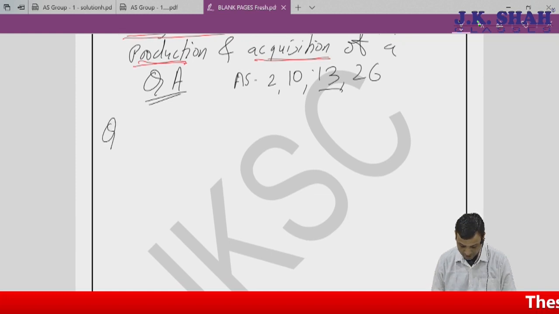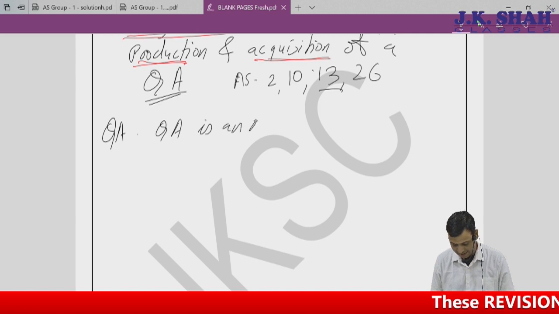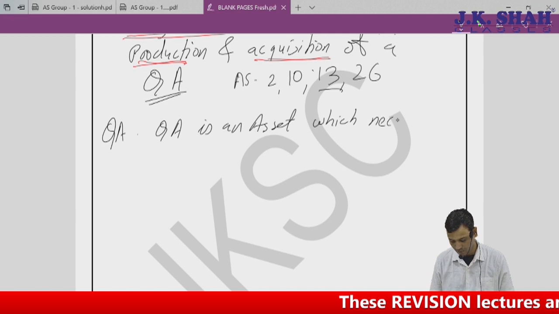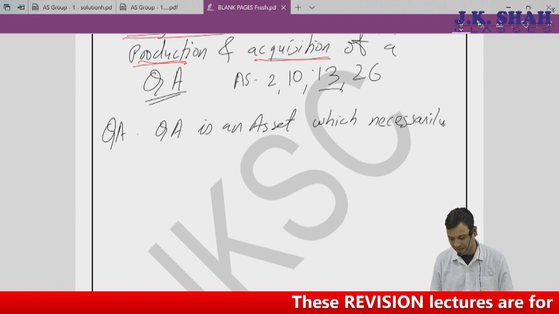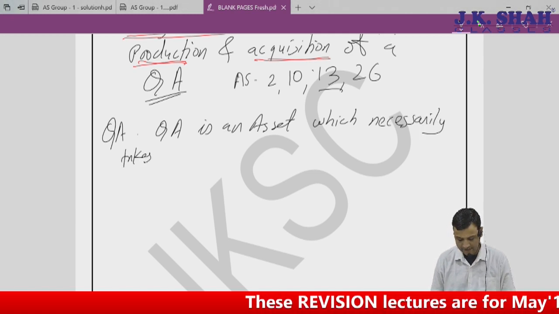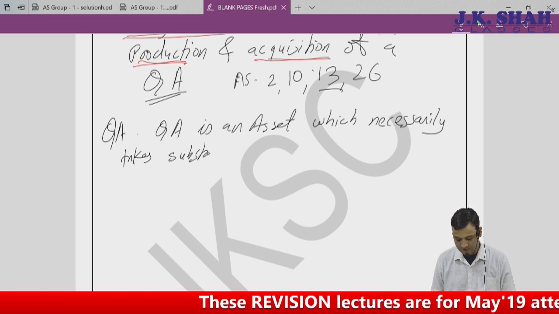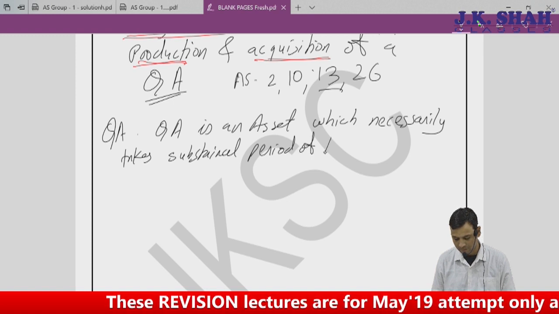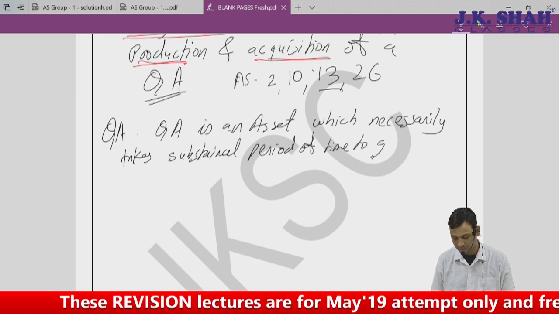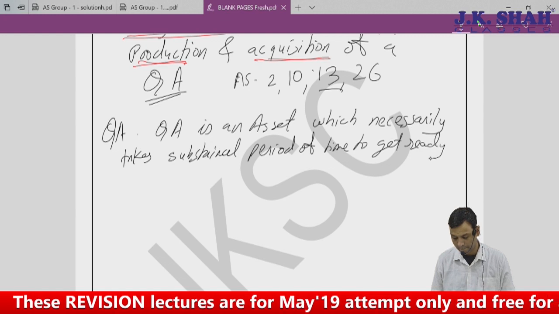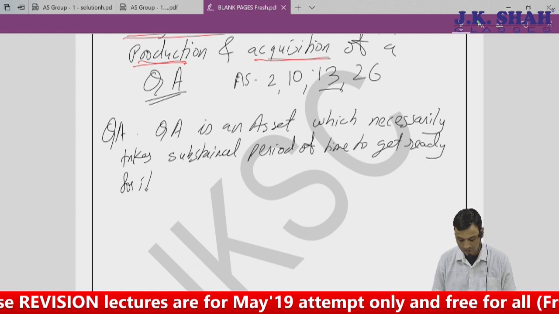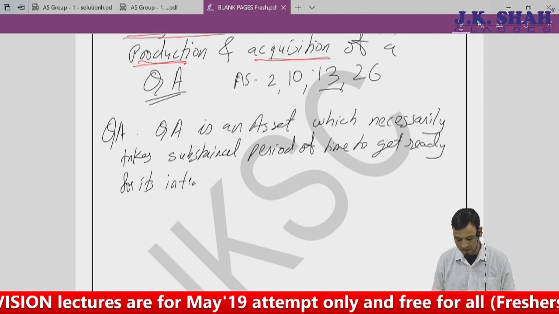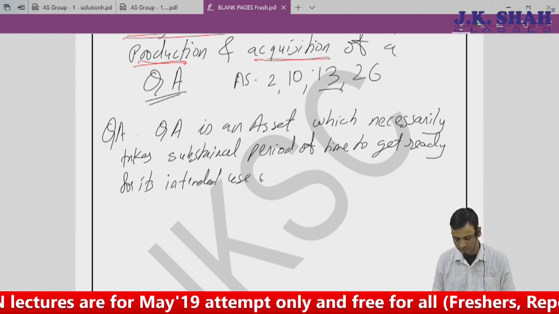What do you mean by a qualifying asset? Standard says qualifying asset is an asset which necessarily takes substantial period of time to get ready for its intended use or sale.